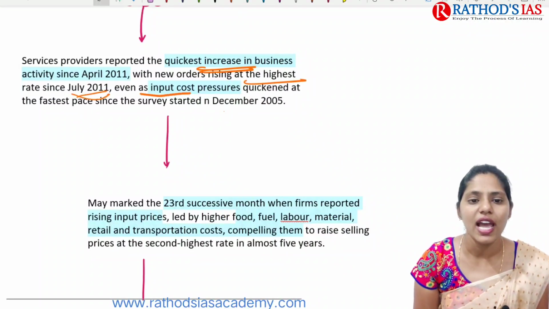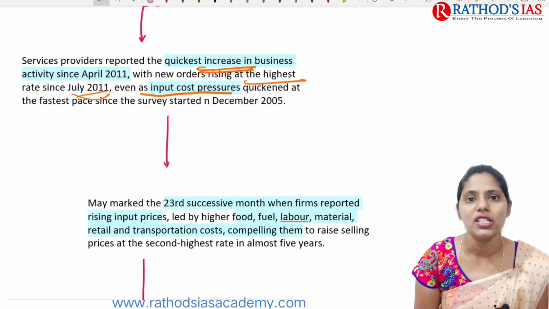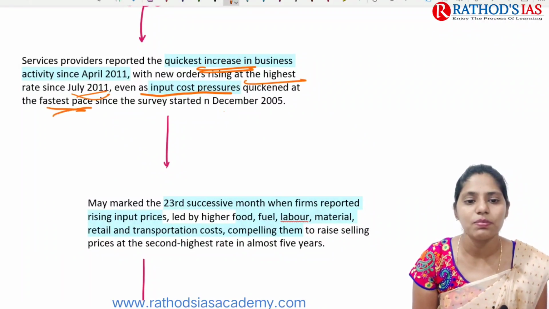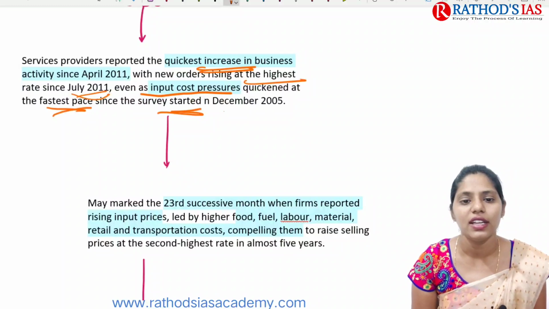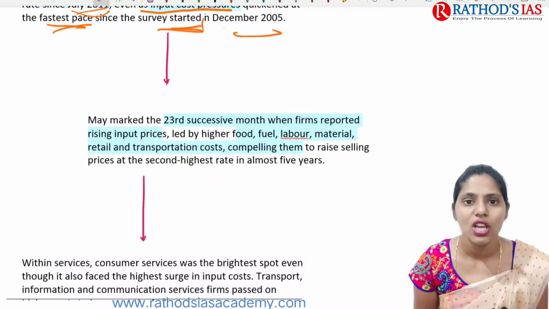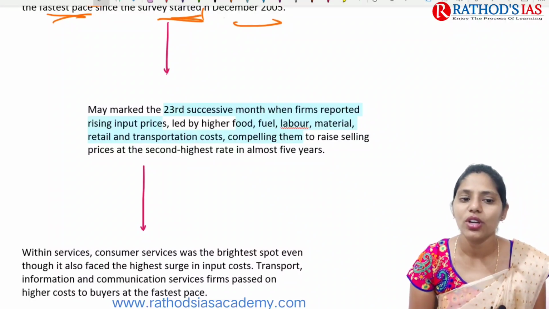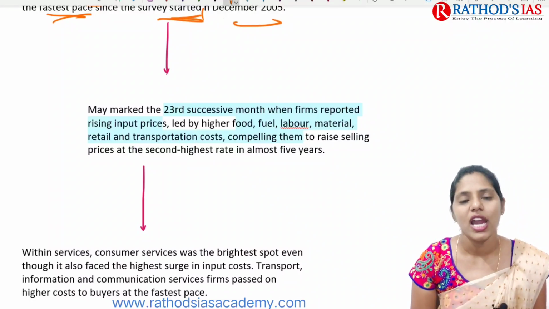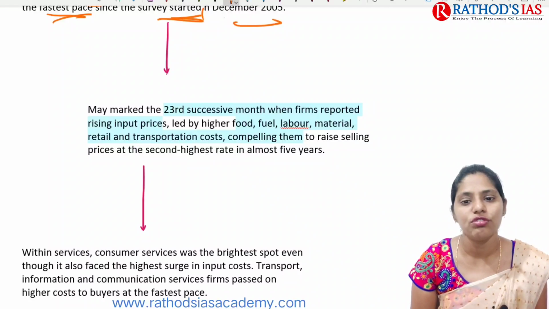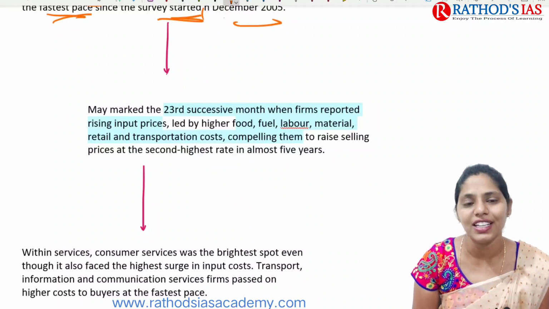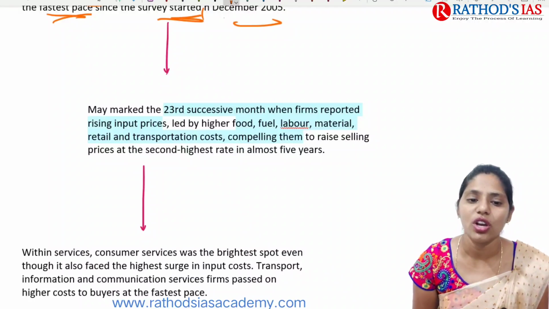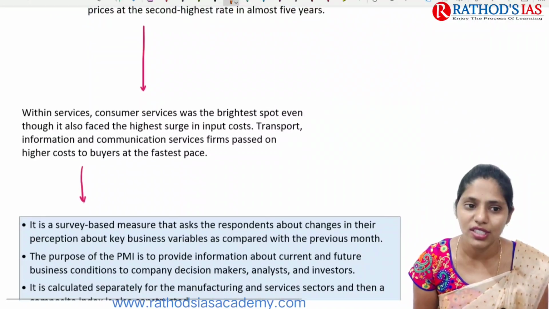Even as input cost pressures quickened at the fastest pace since the survey started in December 2015, May marked the 23rd successive month where firms reported rising input prices. And we are seeing inflation in food, fuel, labor, material, retail, and even transportation costs. So even though we are having some growth in this sector.